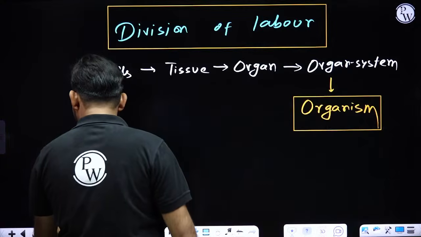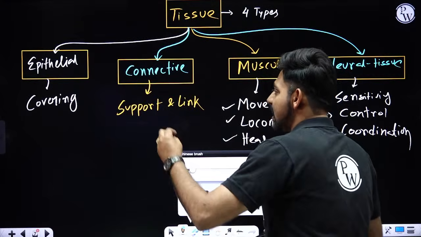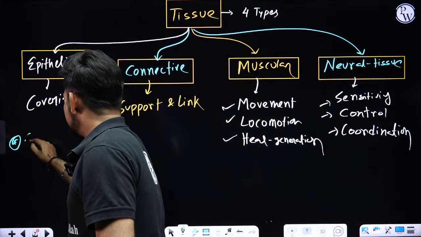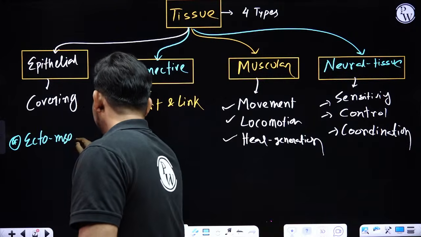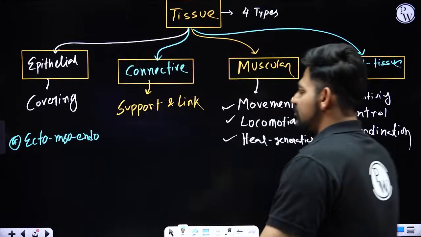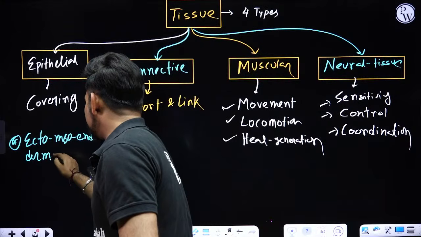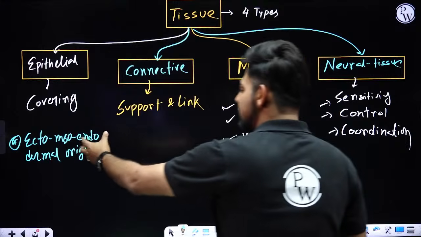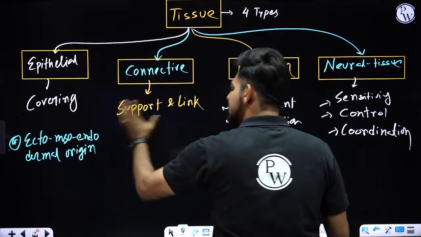So whenever you are asked what is the embryonic origin of epithelial tissue, you need to answer that it's ecto-, meso-, endodermal in origin. Epithelial tissue is ecto-, meso-, endodermal in origin, meaning the cells of epithelial tissue will be derived from ectoderm, mesoderm as well as endoderm.